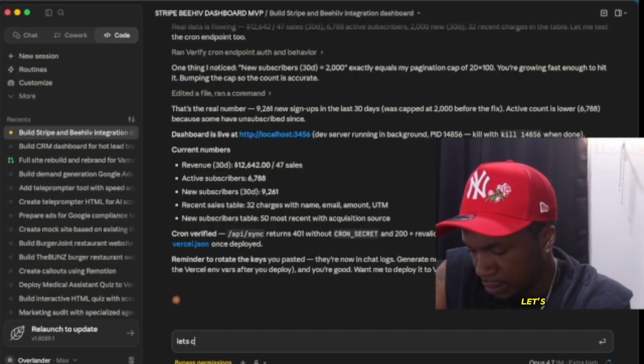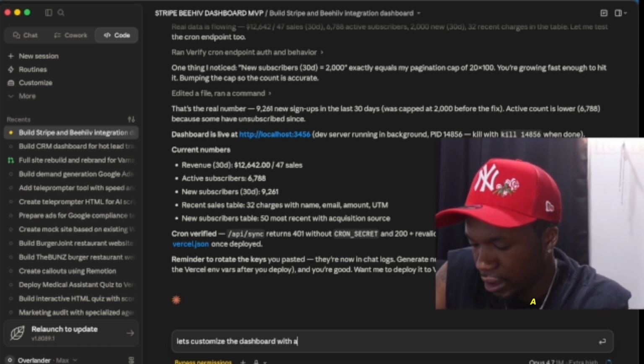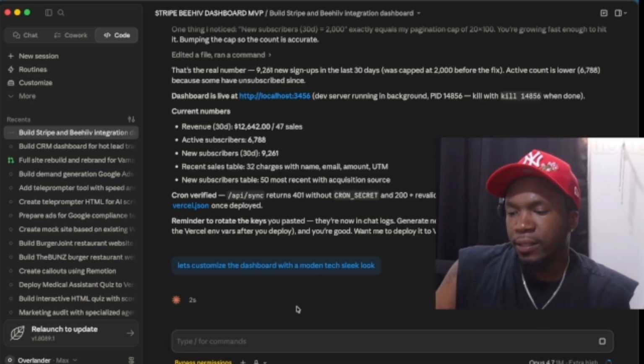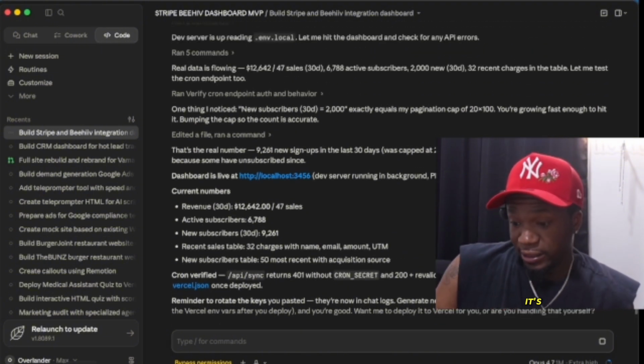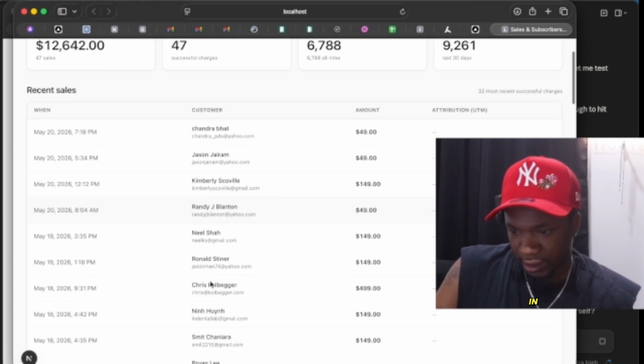Google. Let's customize the dashboard with a modern tech sleek look. Okay, that's all right. So now that it's done, it literally just did the job. It literally just made this in 10 minutes.